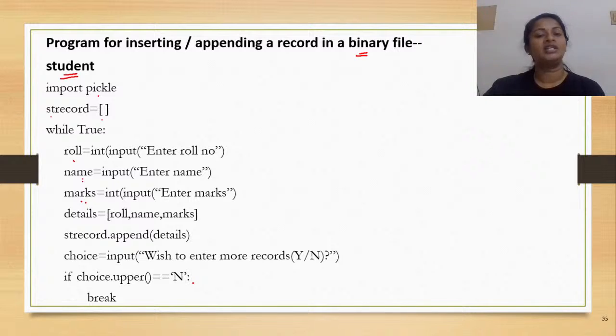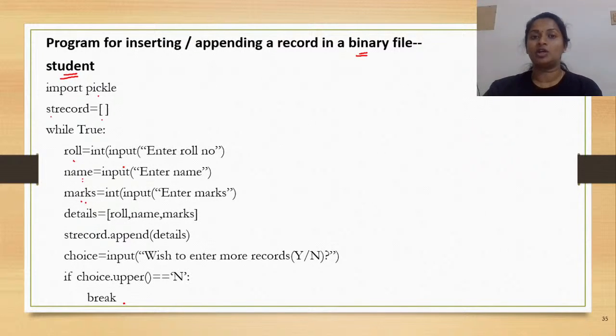And if at all the user enters N, what would happen? You have written break from the loop. So what would happen? You are done with entering the student records and then you are using the break statement to exit from the loop. As long as your choice is Y, that means the condition is true and the loop would be executed for creating the couple of records.